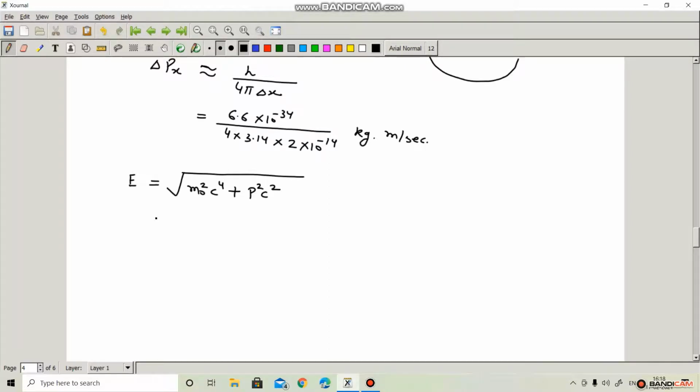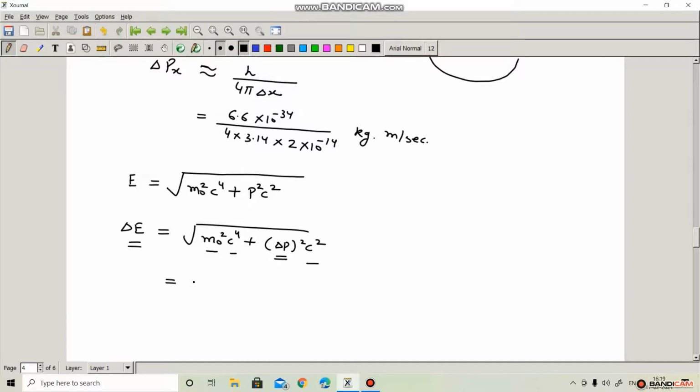This is the relation between relativistic energy and relativistic momentum, and we can consider it delta E. Under root, m naught is constant, c is constant, momentum becomes delta p square c square, as m naught and c are constants. For uncertain linear momentum, energy becomes uncertain.